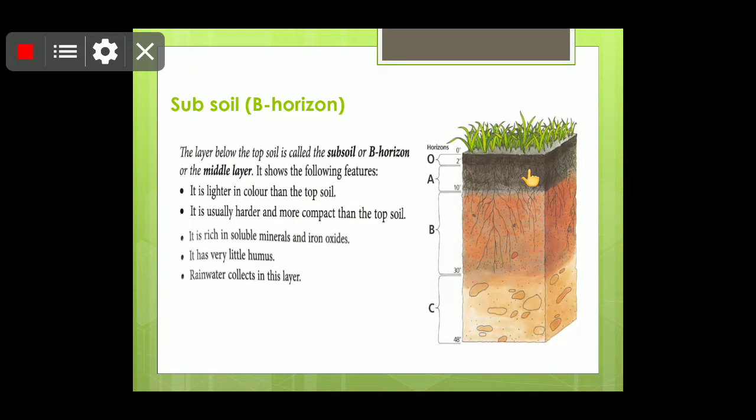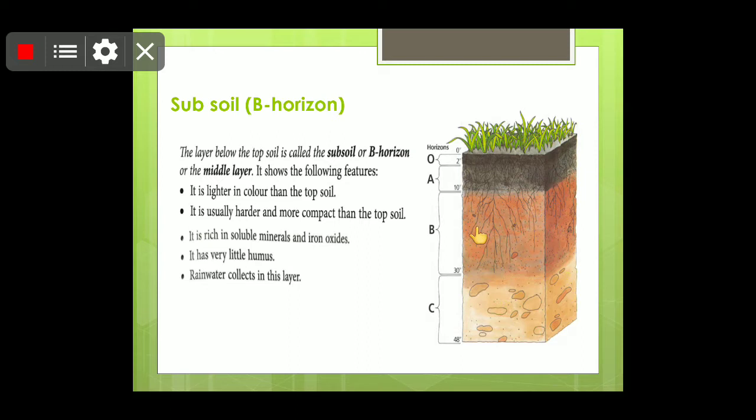Now we'll talk about B horizon. Already we have told that the roots of the trees will reach horizon B. The layer below the topsoil is called subsoil or B horizon, or the middle layer. You can call it by three terms: horizon B, subsoil, and middle layer, and it is present below the topsoil.